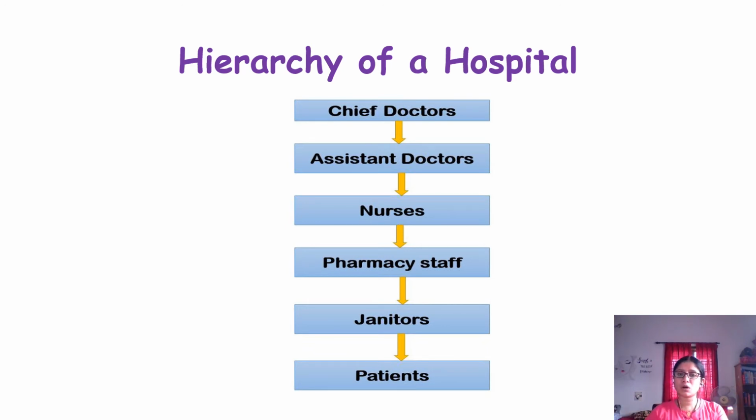Next come the assistant doctors. So the chief doctor's job is to assist these assistant doctors. They guide the assistant doctors. If any case is coming in the hospital, like if any serious cases are coming, the assistant doctors will reach the chief doctors, asking what they should do, how they should do. So chief doctors are the ones who guide the assistant doctors, help them to get more experience. So assistant doctors doesn't mean that they don't know anything. They are also doctors, okay? But they should be guided by the chief doctors from time to time, so that they can gain so much experience.